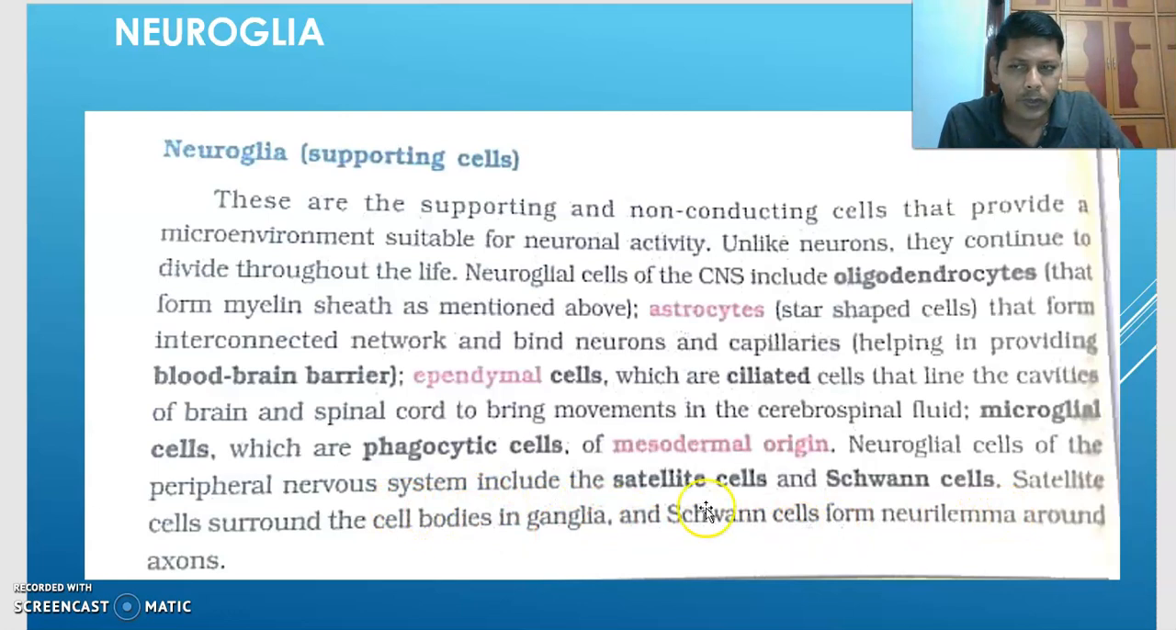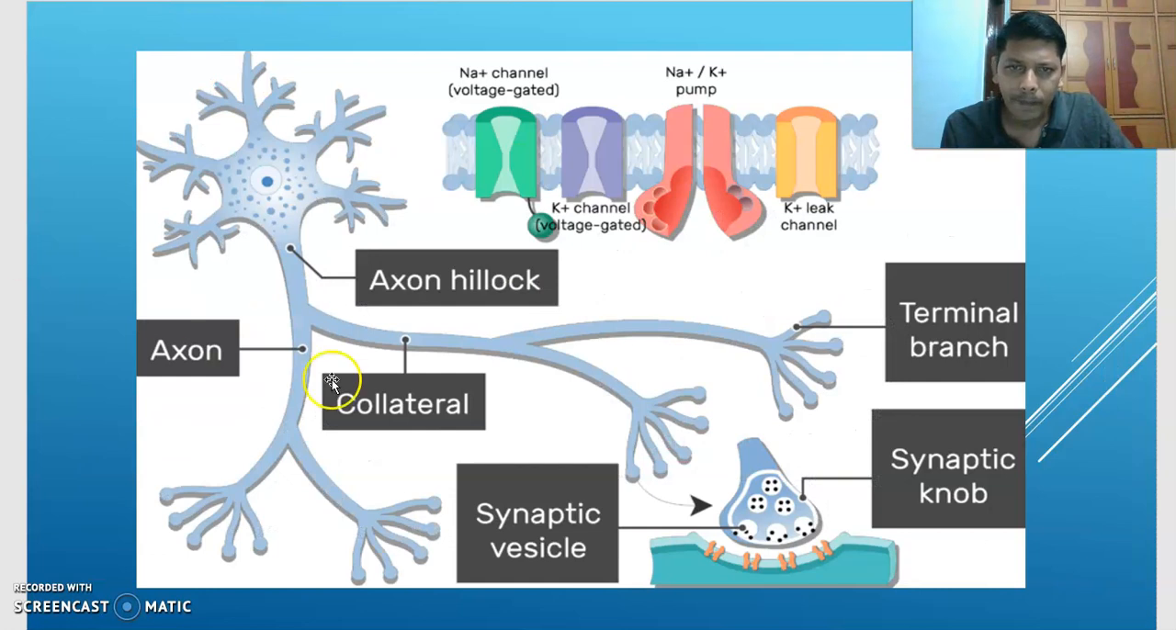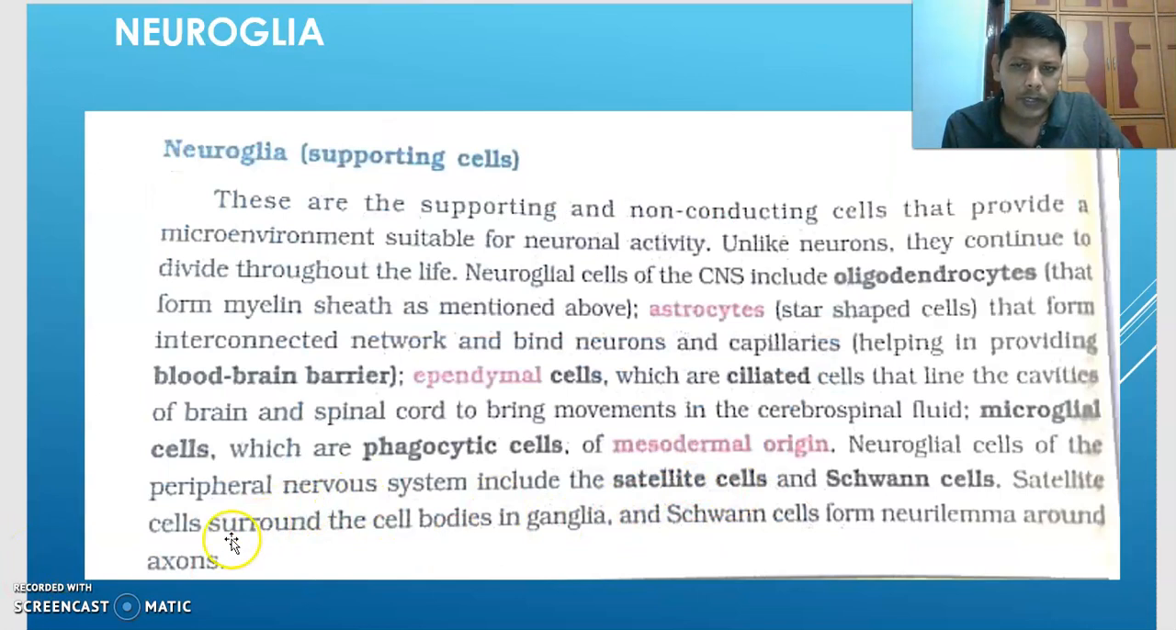I will tell you that one, neurilemma. What does neurilemma mean? It consists of this Schwann cell. If you see the neuron here, on this neuron there is an axon. Above this axon there is a myelin sheath. That myelin sheath is formed by this Schwann cell. Satellite cells surround the cell bodies in ganglia, and Schwann cells form the neurilemma around the axons. That's about neuroglial cells.